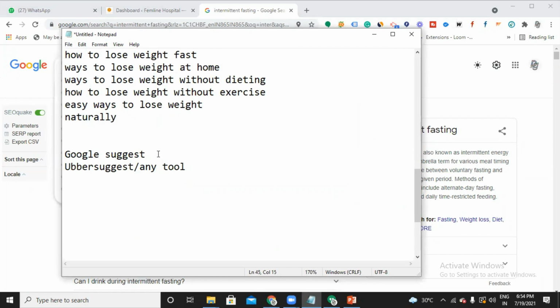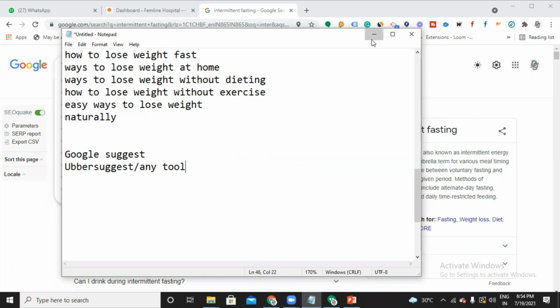So in such a way, for every keyword, you can do the same process. The next thing is Ubersuggest. Ubersuggest is nothing but a tool. This tool will give you complete information about the keyword that you want to rank on top, like the search volume, and whether it is good to use that keyword or not. By this tool, you can easily simplify that.